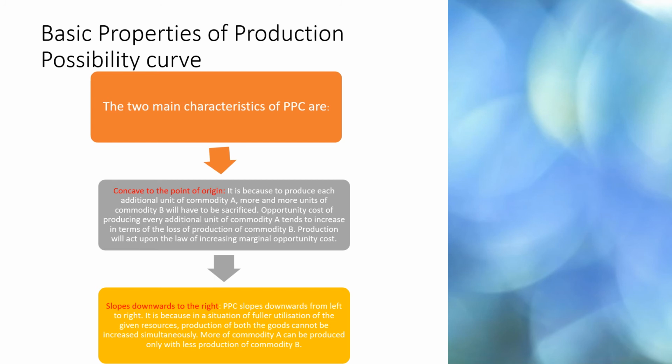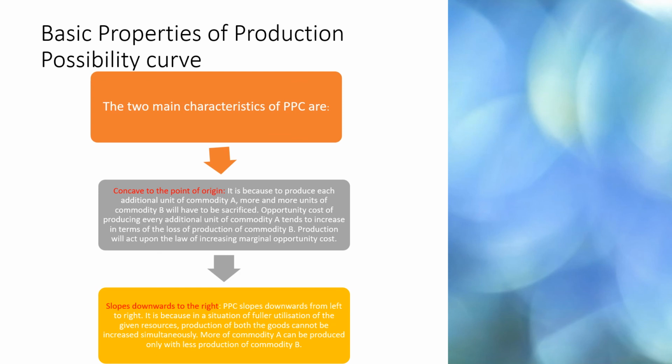With the given resources and available technology, if the economy decides to produce more units of one good, some units of the other good must be sacrificed. This is because if more of the resources are used in the production of one good, fewer resources are available for the production of the other good. Since more of one good is associated with less of the other good, PPC slopes downwards from left to right. That is why it is negatively sloped.